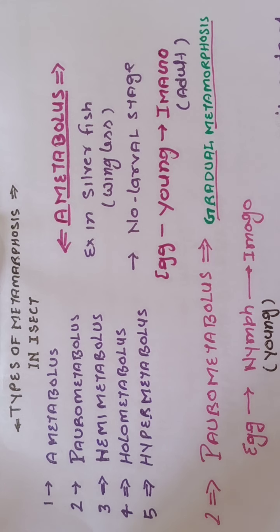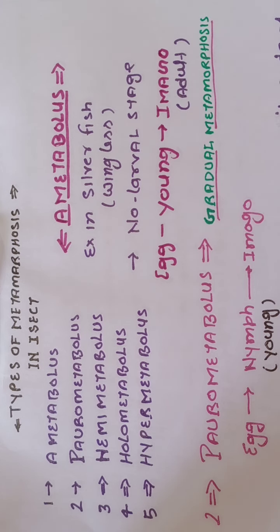So larva gradually gets converted into adult, and that is actually metamorphosis. All the process involved in this conversion is known as metamorphosis.